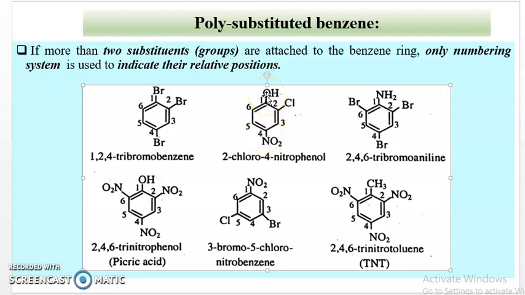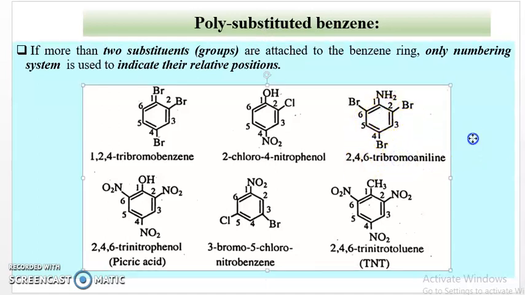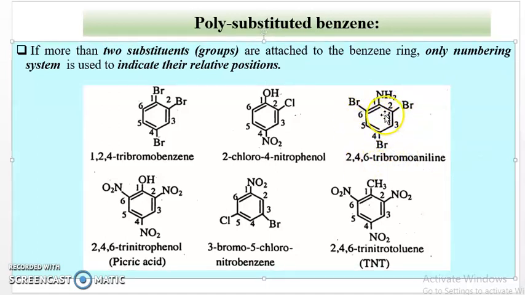Therefore, the name of this compound is 2-chloro-4-nitrophenol. Then the third compound is 2,4,6-tribromoaniline. Aniline is the parent compound, and there are three bromine substituents.